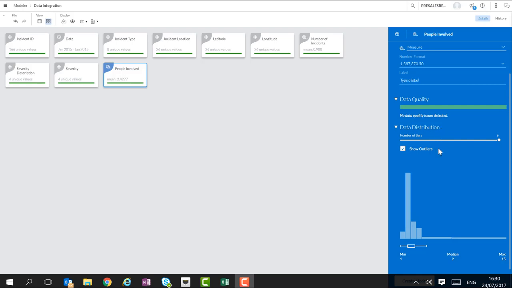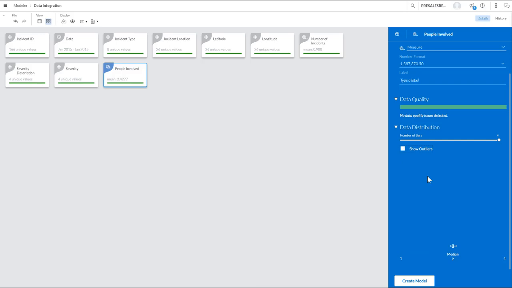Here we can see the different outliers, where we see that in most cases there's 1, 2, 3, or 4 people involved in an accident. In 3 cases there's 5 people involved, and we actually have one incident with 15 people involved. When we now turn off the flag Show Outliers, we can find here the median and some extra information.